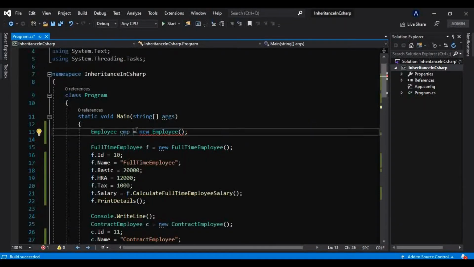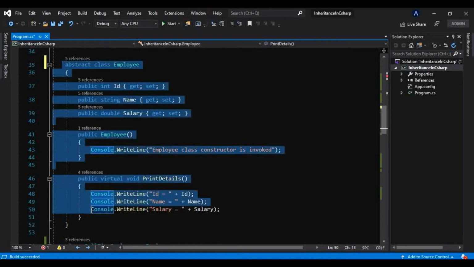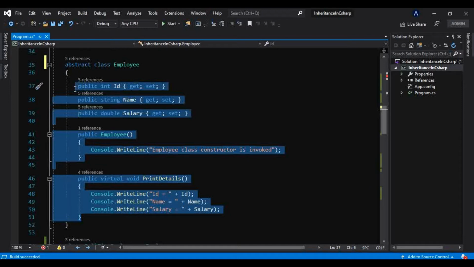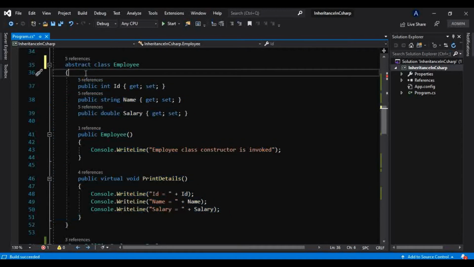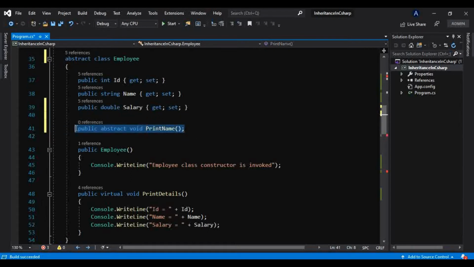Now why is it so? Why is it not allowing us to make an object of an abstract class? That's because this abstract class can have non-abstract members as well as abstract members. So what is an abstract member? Let me just take one abstract method, that is public abstract void PrintName, like this. So this is nothing but an abstract method, also called an abstract member of this abstract class.